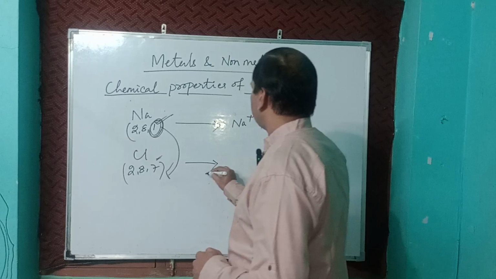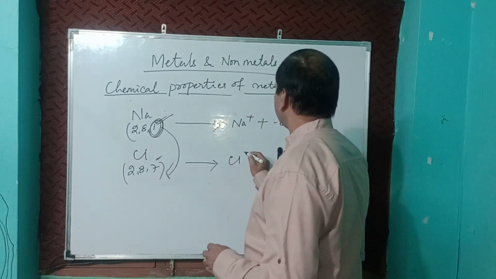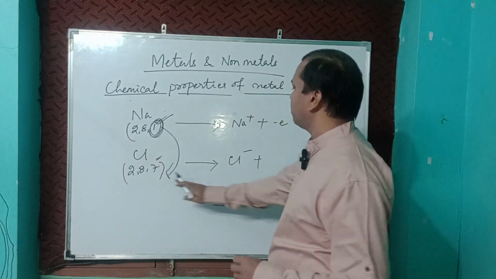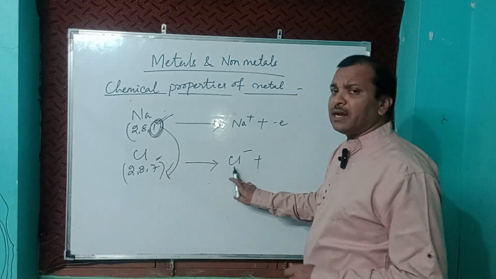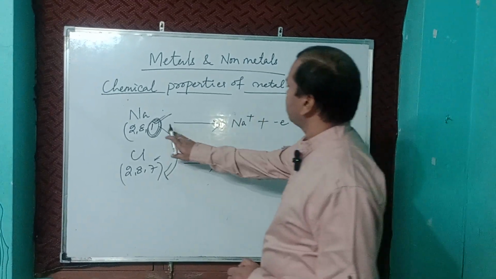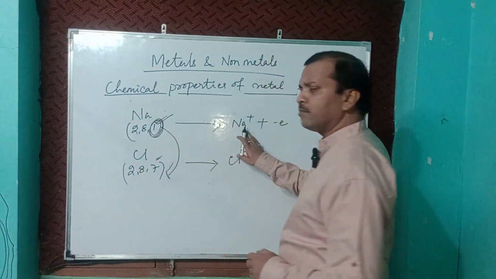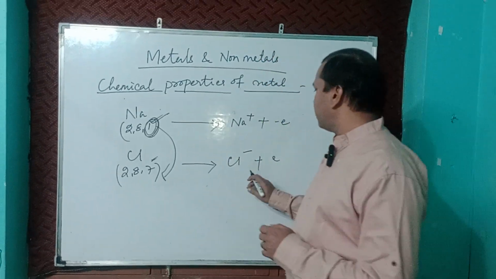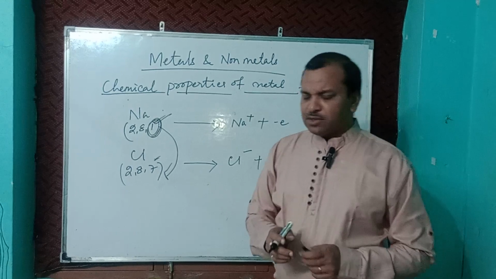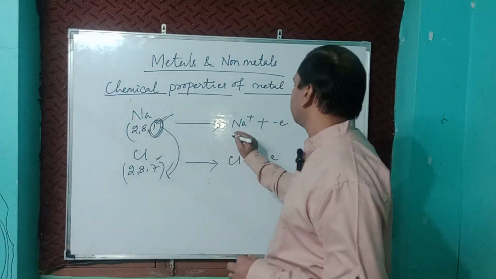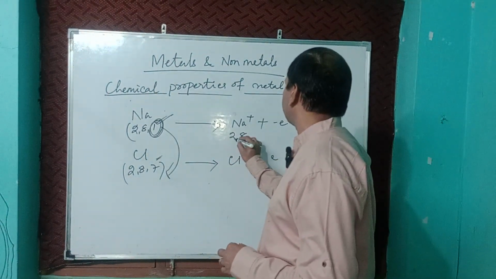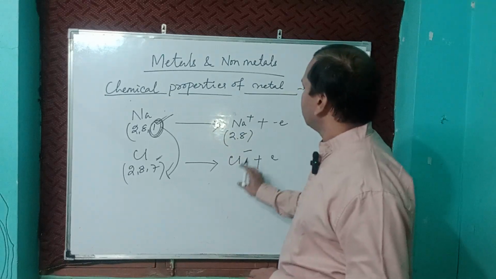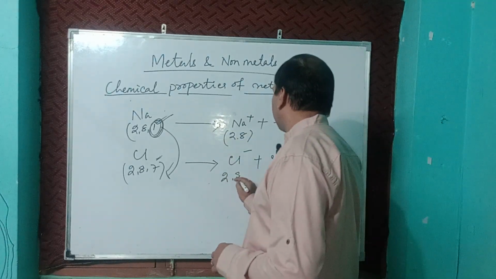Here chlorine gains 1 electron. Is it clear? When it gains 1 electron, it means it is gaining one negative charge. When it is losing 1 electron, it means it is gaining a positive charge. Now sodium's electronic configuration becomes 2, 8. It is now stable. Chlorine is also stable with 2, 8, 8.